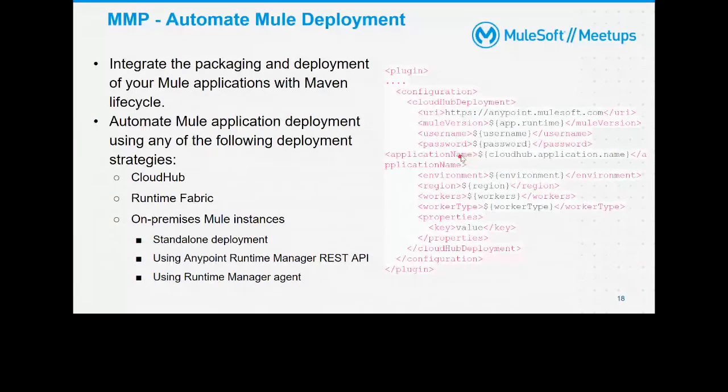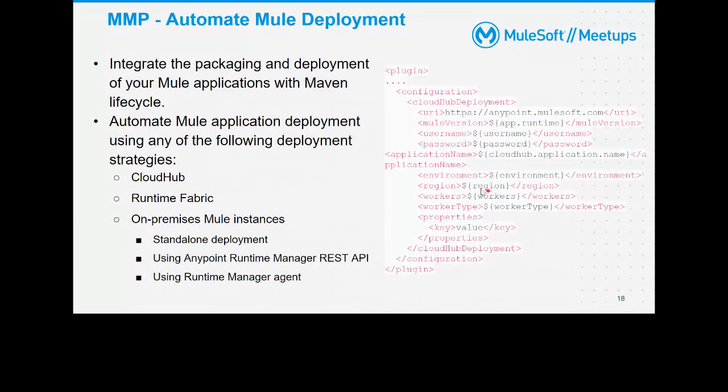Then we need to pass the Mule version and your credentials, which will be your Anypoint Platform credentials. Then you need to give the application name, and the environment you want to deploy to. You need to give region, workers, worker type. There are more properties, something like Object Store v2 you can give. And in the properties section, you can pass the properties if you want.